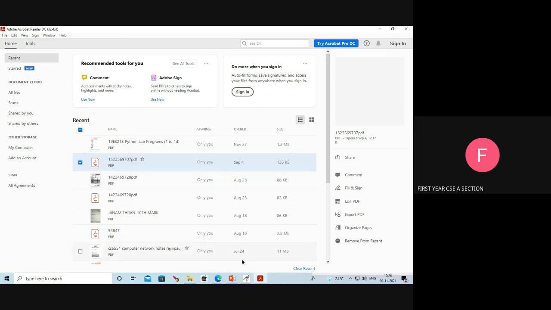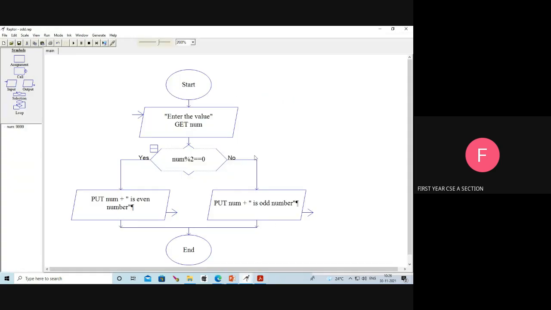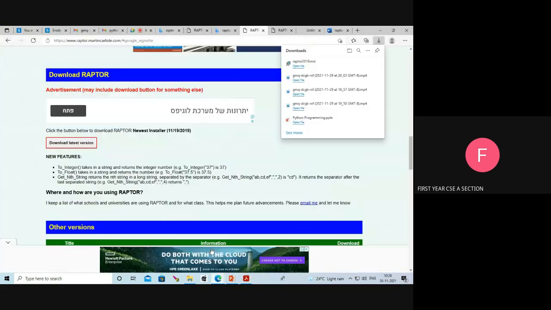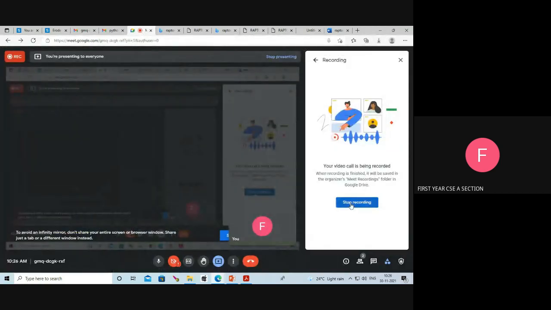Students, can you understand what the Raptor tool is? Next class we will see the Scratch tool. Thank you all.